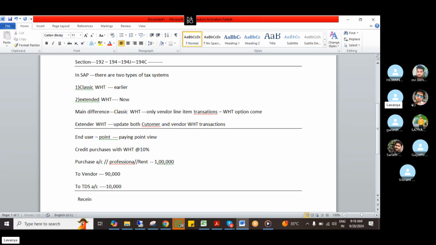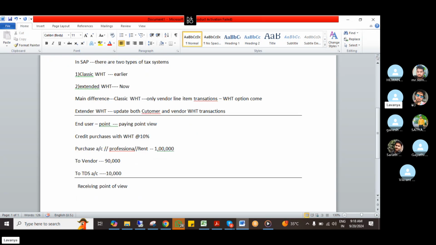Suppose I take one entry, whether it is professional services or any sales, or I am doing any contract services. If I receive money from any person, they also deduct tax from you, right? So in that also I receive less amount. How will the entry come? Suppose I'm taking sales, it will always be credit, right?